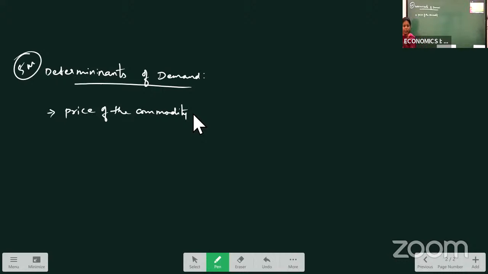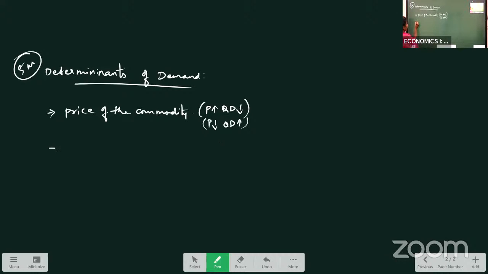In the market, whenever prices are high, we demand less quantity. When price is high, our quantity demanded will be low. When price is low, our quantity demanded will be high. This is what we have observed in the market. So price is affecting my demand, increase or decrease in the demand.